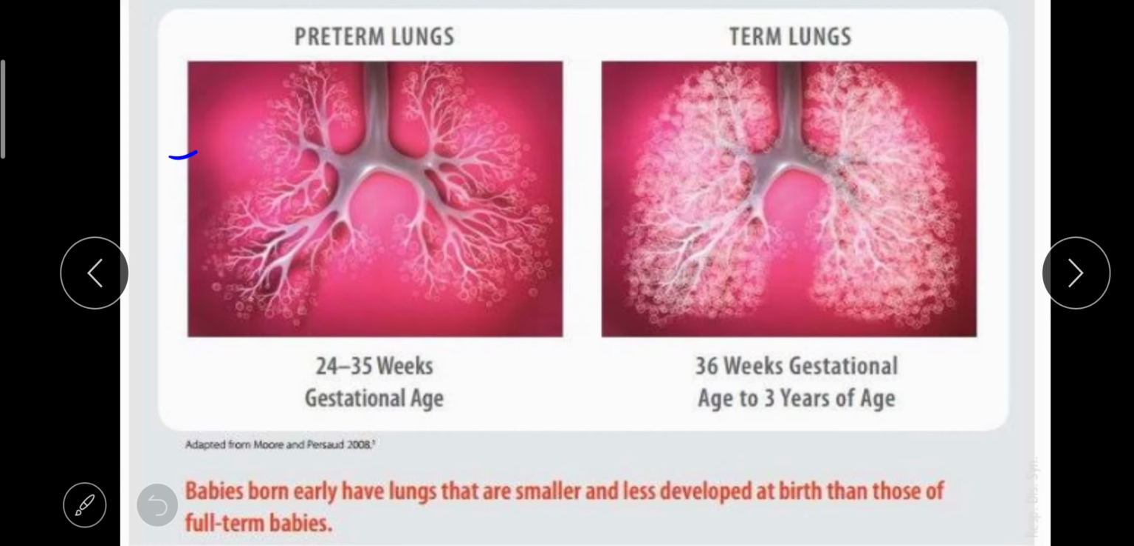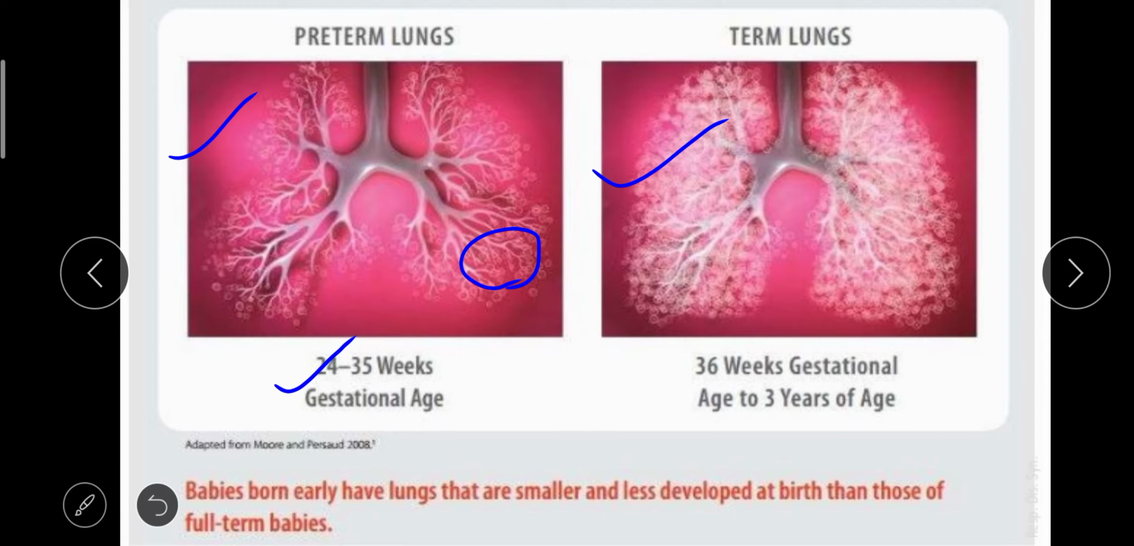In this picture you can see, the first one is for premature lungs and the second is for term lungs. For the premature baby in the gestational age between 24 to 35 weeks, the lungs will be like this, not fully mature. You can see the bronchial tree is not fully developed, the alveoli is not fully developed. You can see this picture.